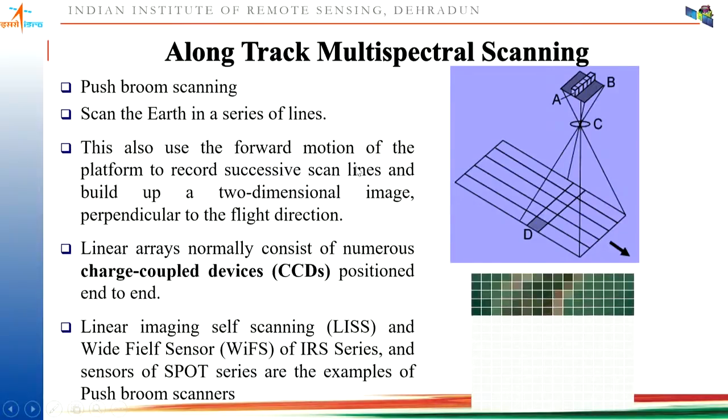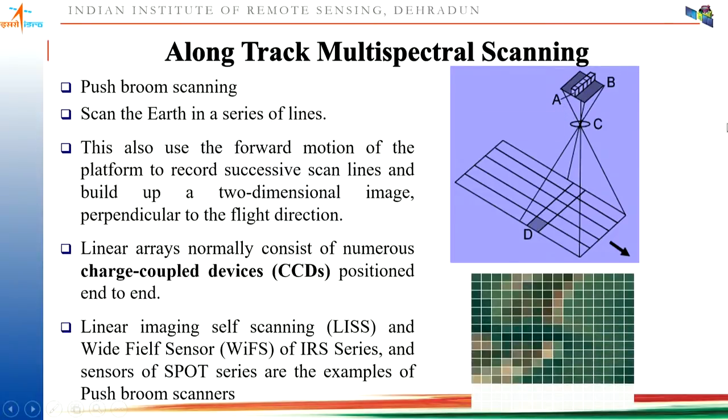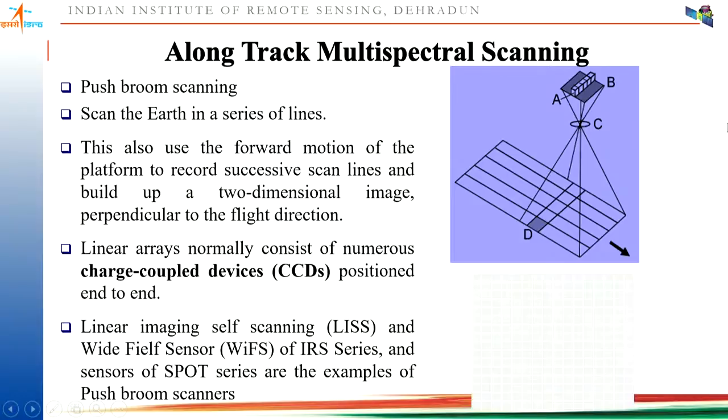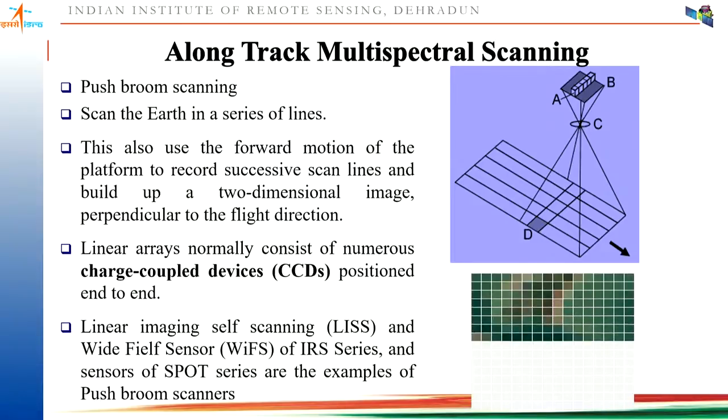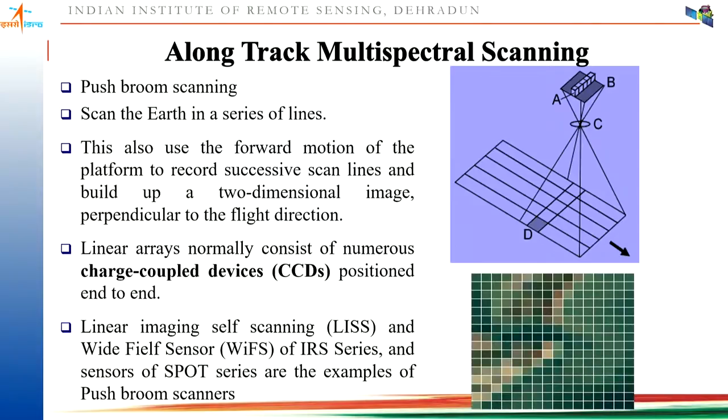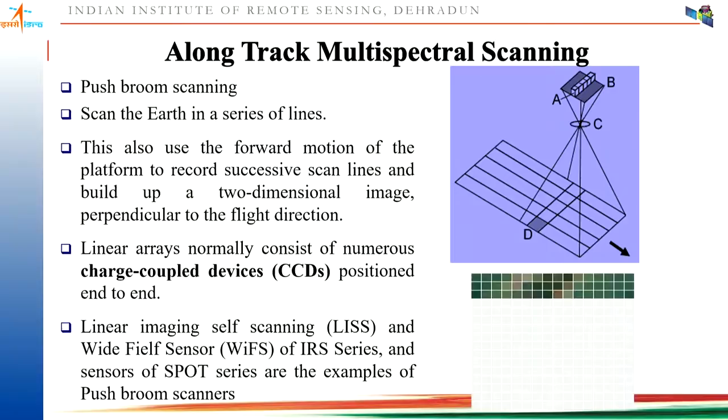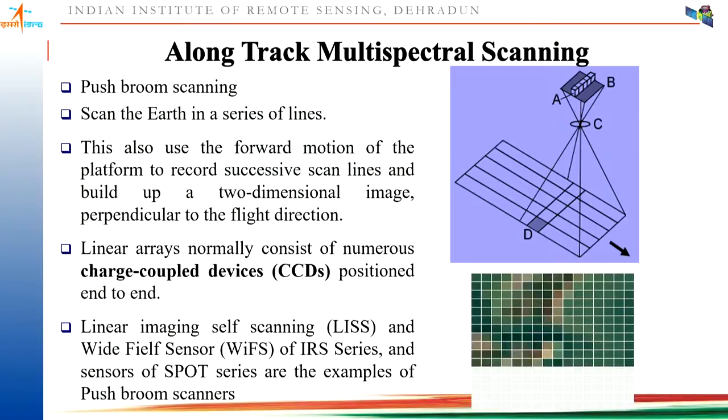Now coming to the along track scanner. In the case of the along track scanner, in place of a single detector, we have a linear array of detectors, in which we have thousands of charge coupled devices, that is small detectors, placed in a series of lines, and it is moving as the satellite is also moving.